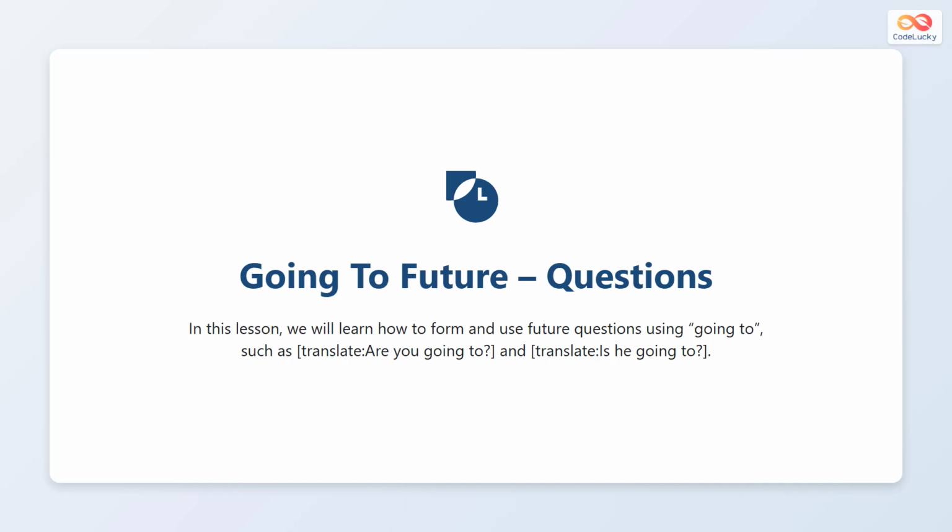In this lesson, you will learn how to ask questions about the future using the expression going to. We use going to when we talk about plans or decisions made before the time of speaking. For example, you can ask questions like, "Are you going to travel?" or "Is he going to study?" Understanding this structure helps you talk naturally about future intentions or predictions in English.